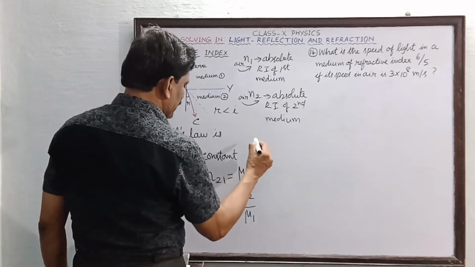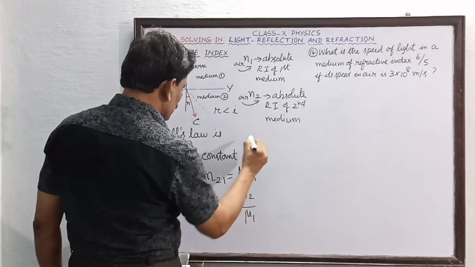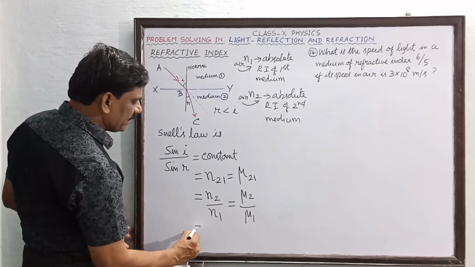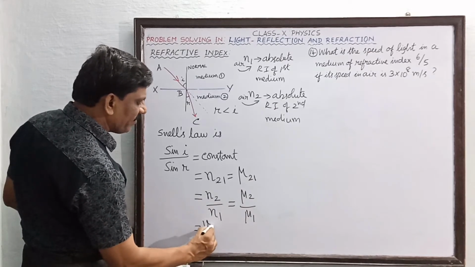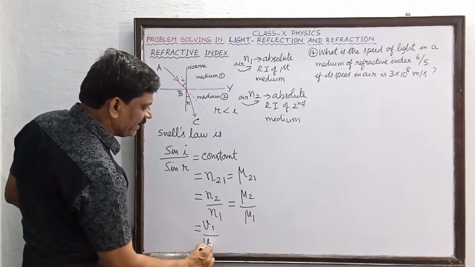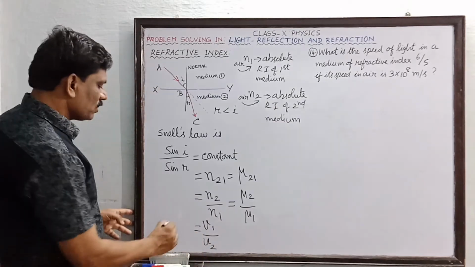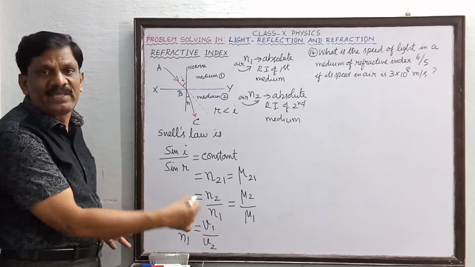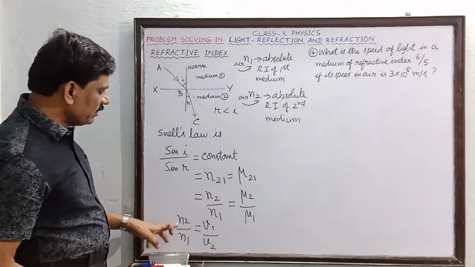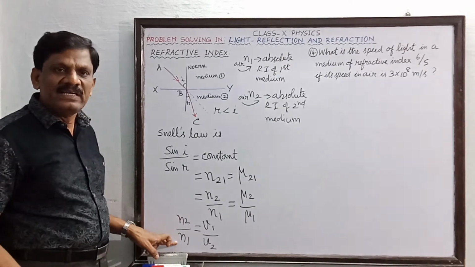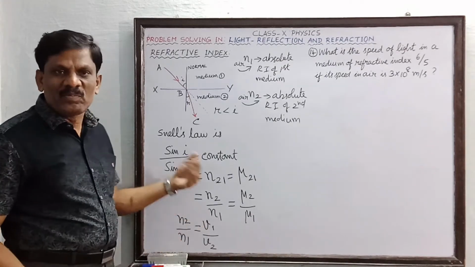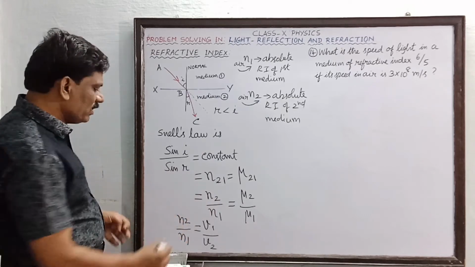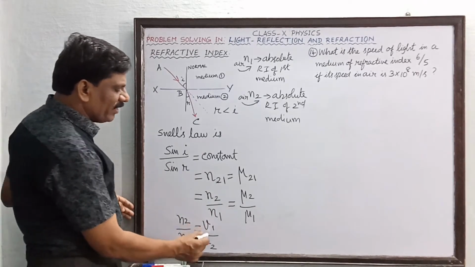Also you must know that this is also equal to N2 by N1, which is also equal to mu2 by mu1. So this is equal to velocity of light in the first medium divided by velocity of light in the second medium. So N2 by N1 is also equal to V1 by V2, the reverse. So the ratio of the refractive indices is inversely proportional to the ratio of the velocities of light. So N2 by N1 is equal to V1 by V2.